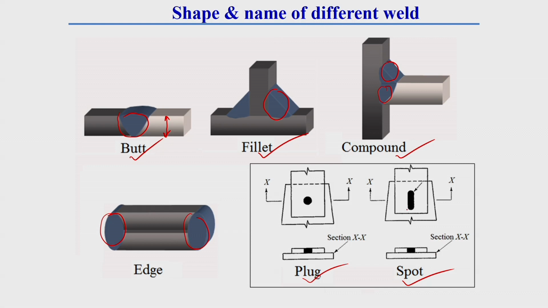But in case of plug weld, generally a circular hole is made. This one is generally a slot weld, actually slot, not spot weld. Here, instead of a circular hole, generally a slot is put, with a round shape at the edge of that slot.